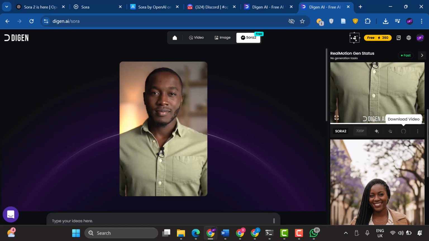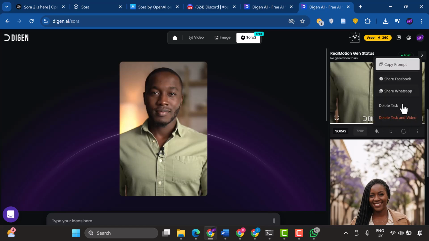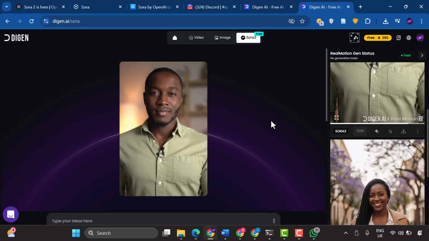So you can also basically copy the prompt if you want to use it again, or modify it, or share directly to social media platforms like Facebook or WhatsApp. Yeah, so this is exactly how you create videos with Sora 2 for free on Digin AI. It's really straightforward and accessible.